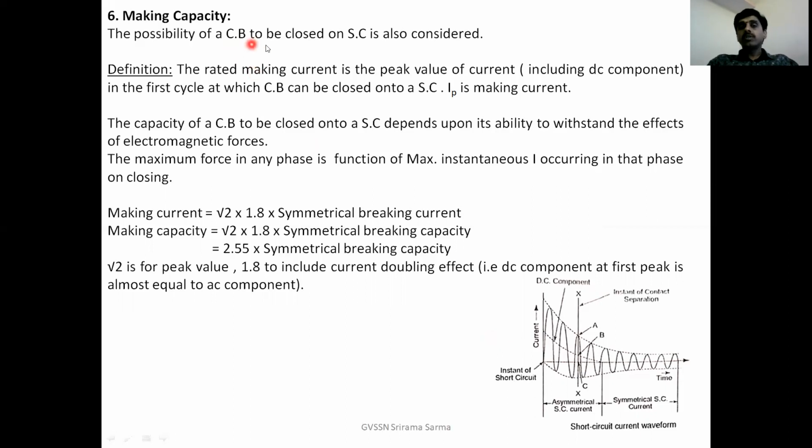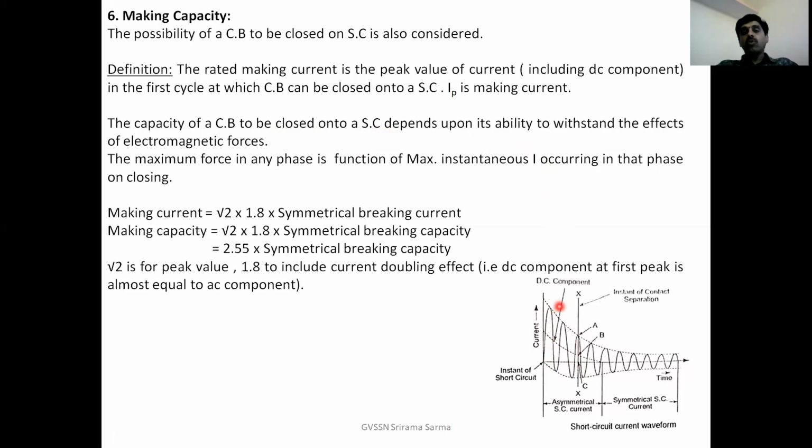So the possibility of a circuit breaker to be closed on short circuit is also considered. What is the definition of this making current? The rated making current is the peak value of current in the first cycle at which the circuit breaker can be closed onto short circuit. IP is the making current. So this includes both DC and AC. So the capacity of the circuit breaker to be closed onto short circuit depends upon its ability to withstand the effect of electromagnetic forces.